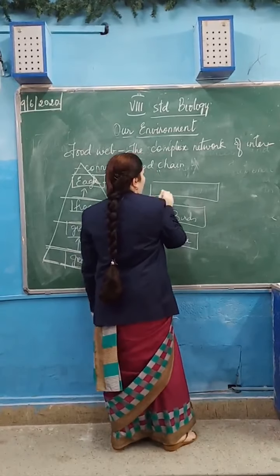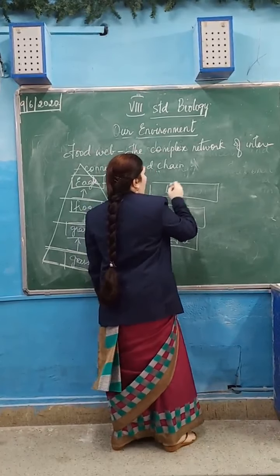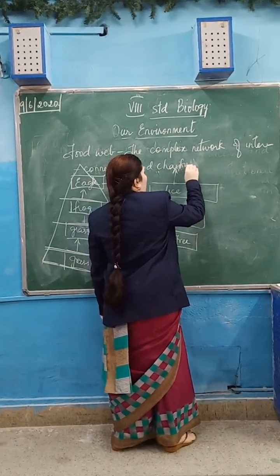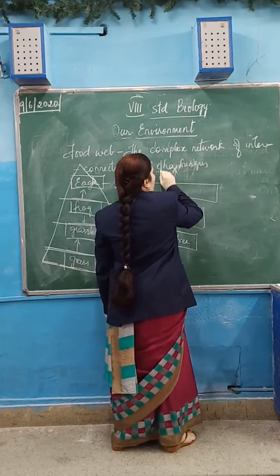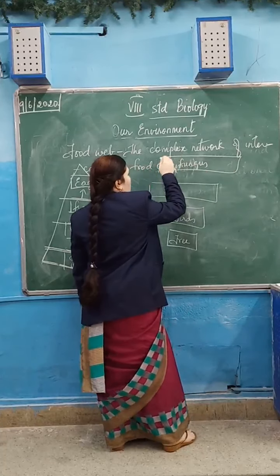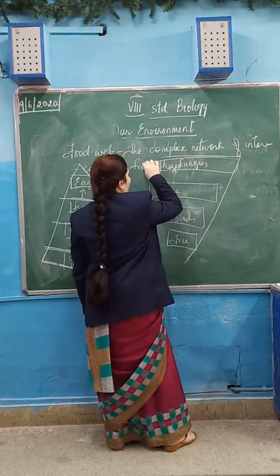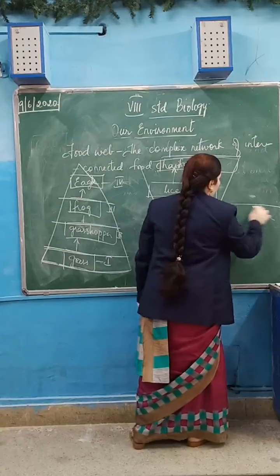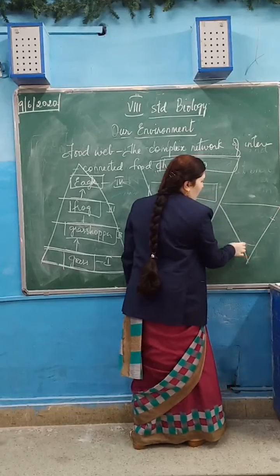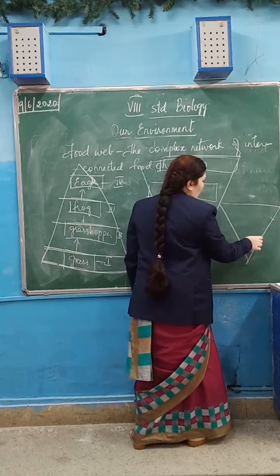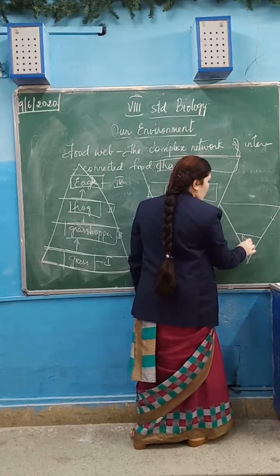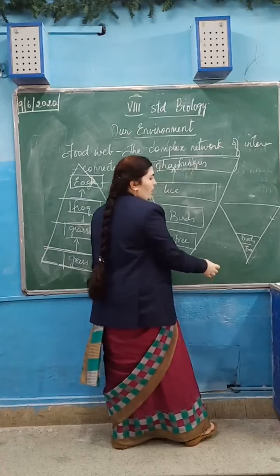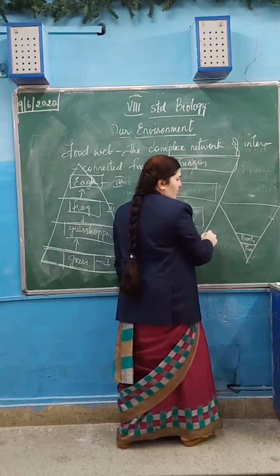This is the inverted pyramid of number, inverted like this. Here comes a tree. Here come the birds, which are more in number. On one tree many birds will sit.